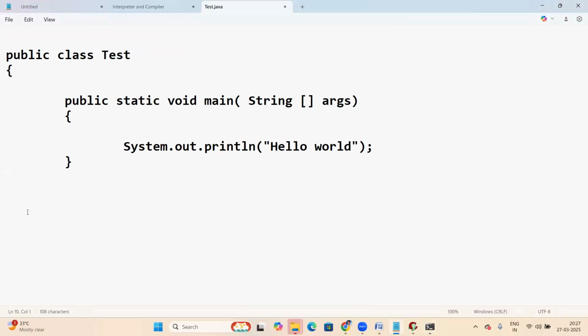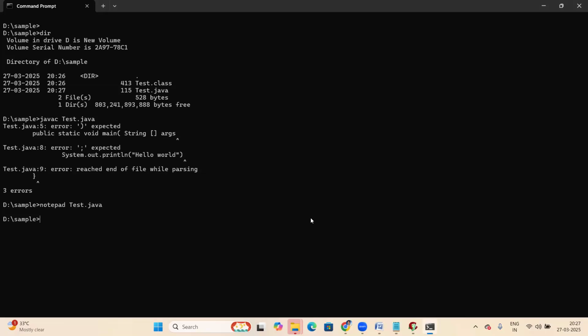Yes, now let us correct all those mistakes: the semicolon and closing brackets. Save it, and let us recompile.